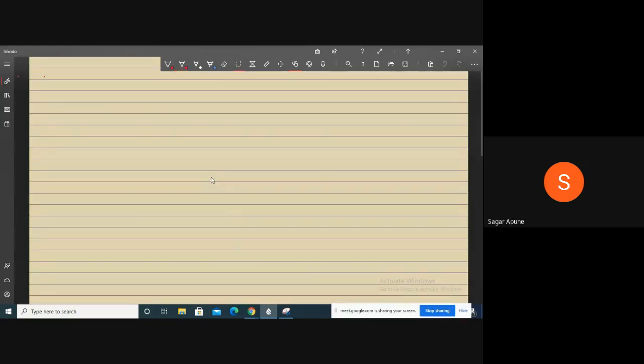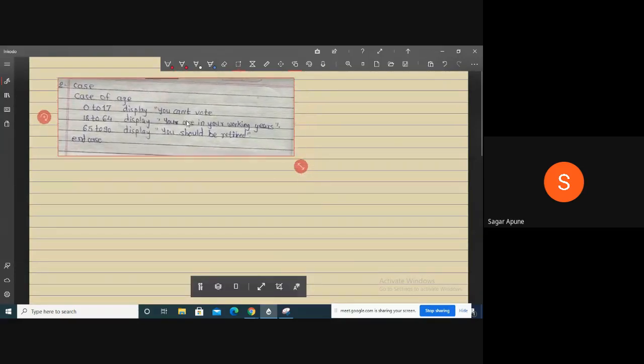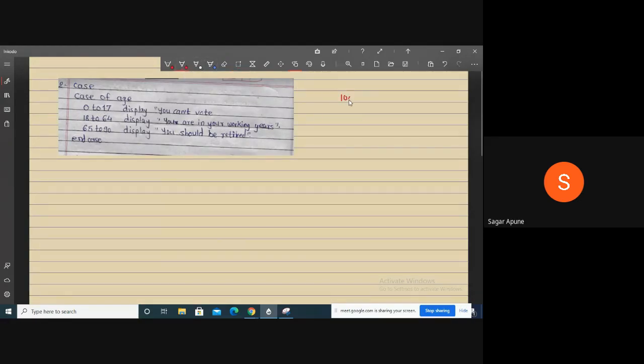Okay, now next is case statement. What is the use of case statement? Suppose there are 100 users, and 20 users enter their age from 0 to 17.